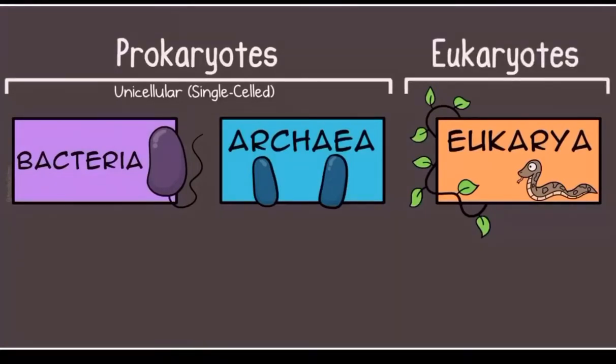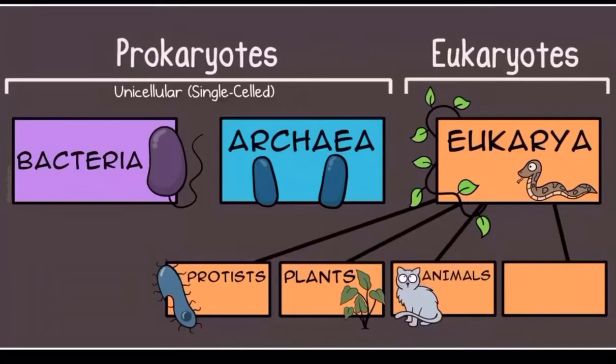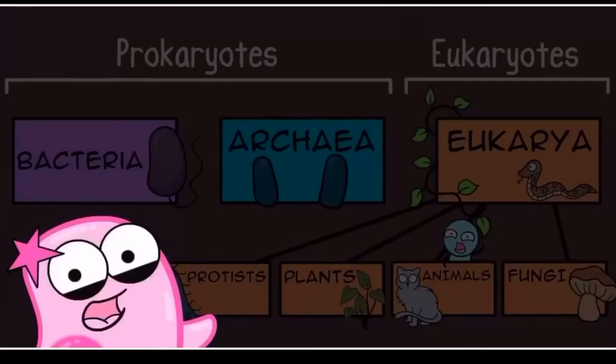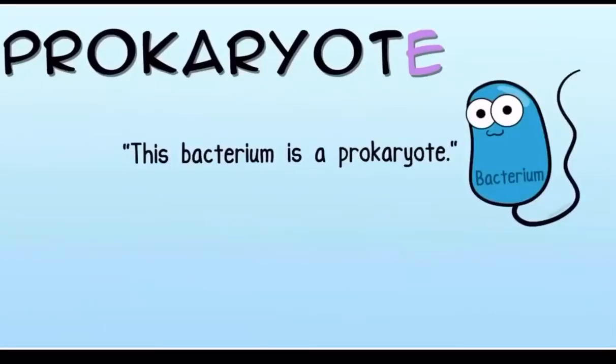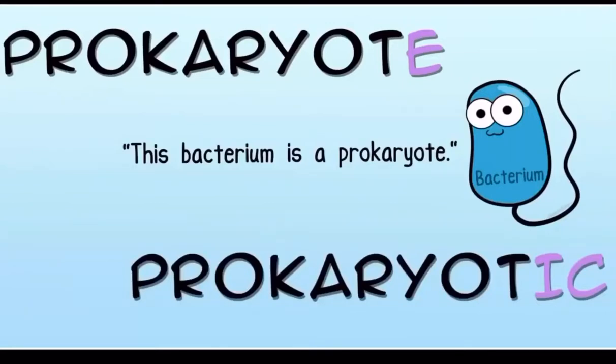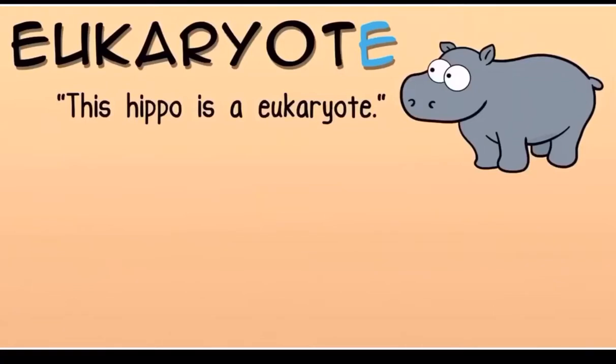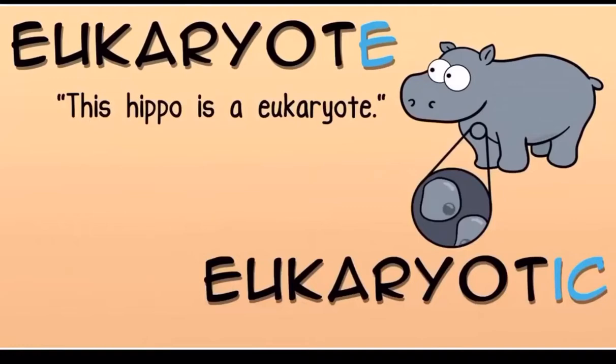Eukaryotes are organisms that fit in this last domain, eukarya. Eukaryotes can be protists, plants, animals, or fungi. They can be unicellular or they can be multicellular, which means they can be made up of many cells, like you. By the way, just to clarify, the word prokaryote is typically used to refer to the organism itself. When you are describing its cell, you are describing a prokaryotic cell. Same for eukaryote. Eukaryote typically refers to the organism itself, and when you are describing its cells, those are eukaryotic cells.